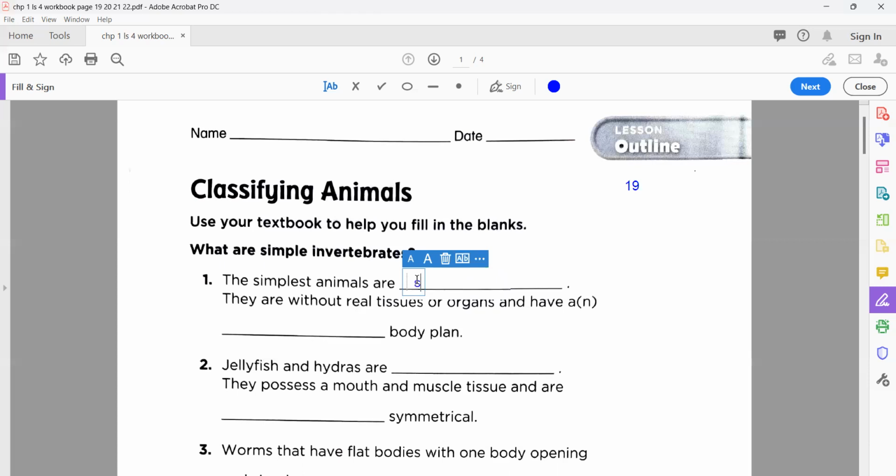Yes, who knows? Very nice. S-P-O-N, sponge. Okay, very good. Excellent, my dear student. Well done. They are without real tissues or organs, meaning to say they don't have hands, mouth, nose, eyes. Okay, because they are just the initiation, you can say the start of living organisms like animals, and which are also invertebrates, meaning to say without backbone. So the correct one here is, yes,